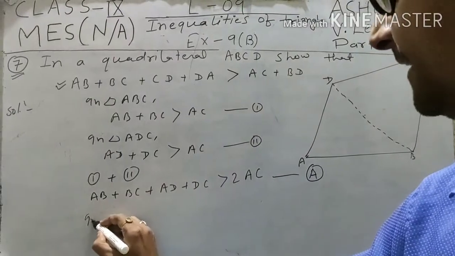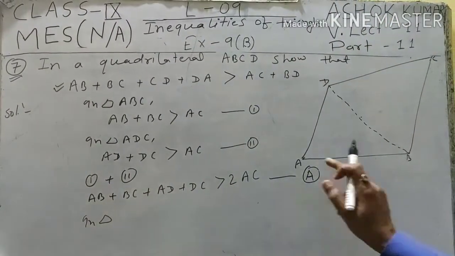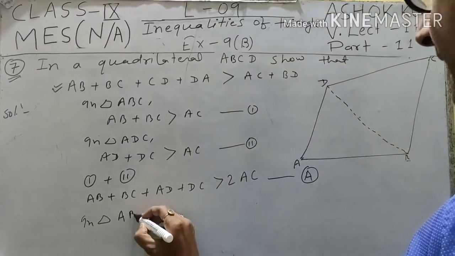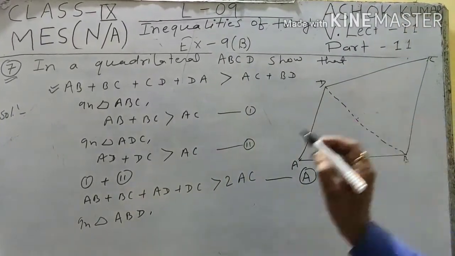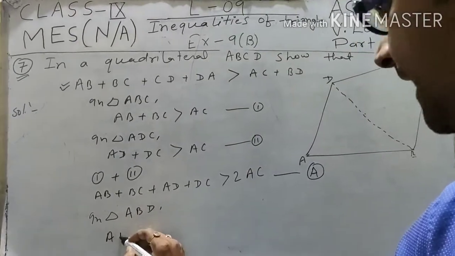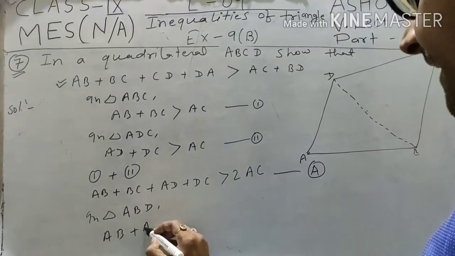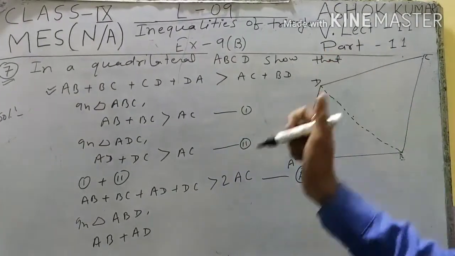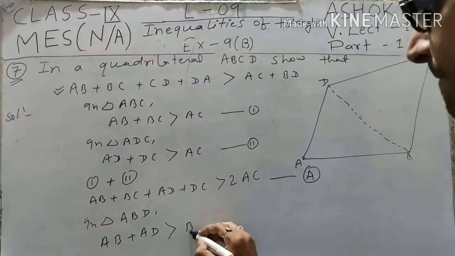So again, in triangle ABD, we can write AB plus AD is greater than BD.